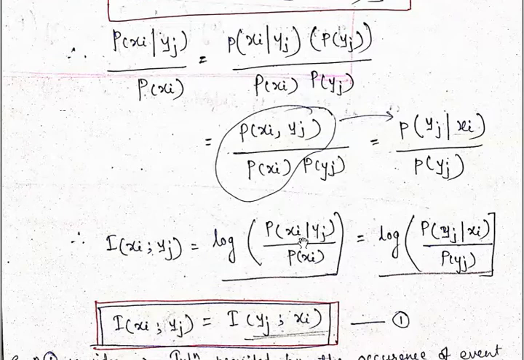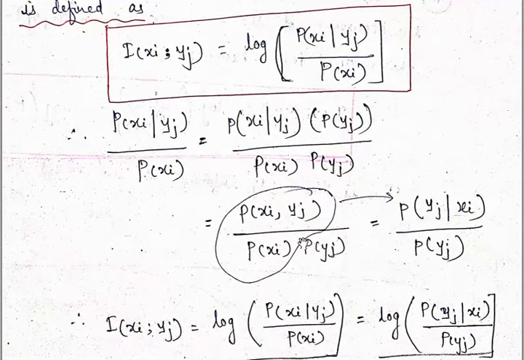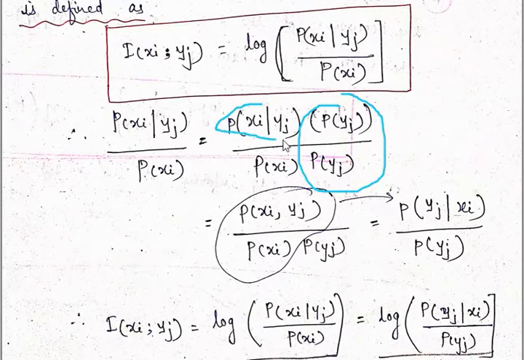So let's arrange the numerator for this one. On the right side specifically, I will arrange the numerator term, p of xi given yj, that is the conditional probability. This p of xi given yj can be written by multiplying p of yj to the numerator as well as the denominator.